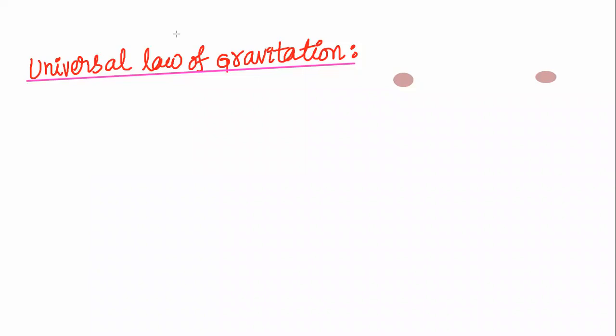Let us suppose two bodies are separated by a distance, taken up to their centers. The masses of the two bodies are m1 and m2. Then the separation between them is taken as r.